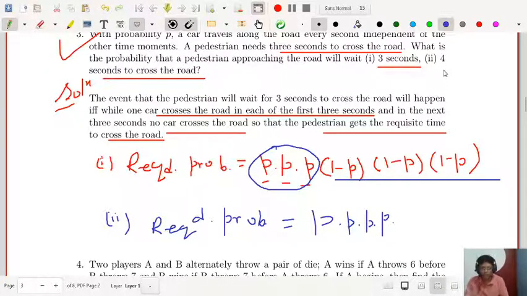Actually the man was waiting for 4 seconds, and in the next 3 seconds there is no car. So 1 minus p, 1 minus p, and 1 minus p, right? So this is p to the power 4 into (1 minus p) whole cube. So these are the two answers. Okay.